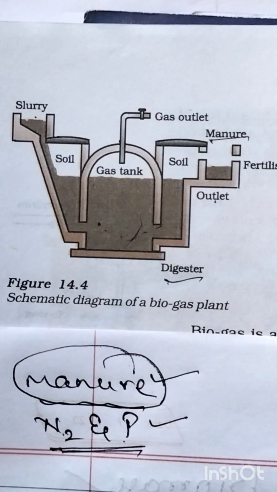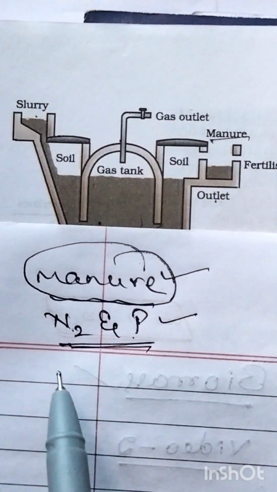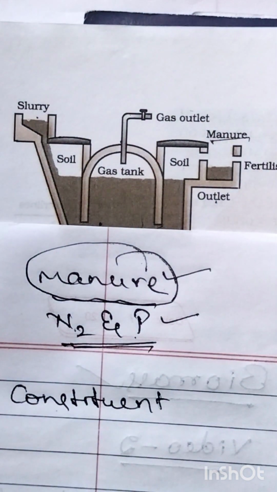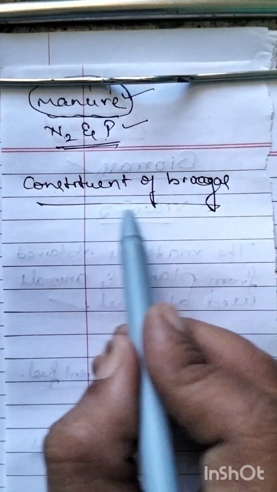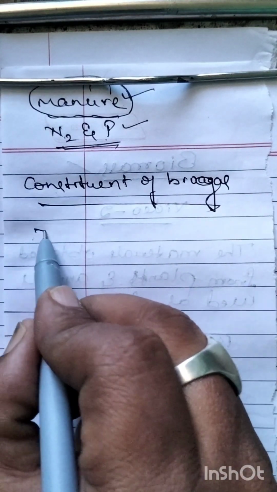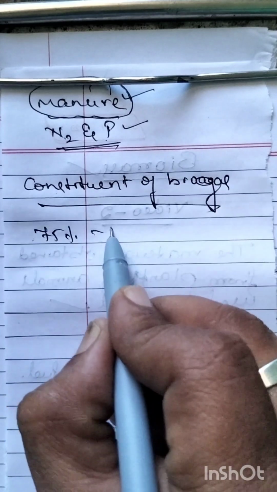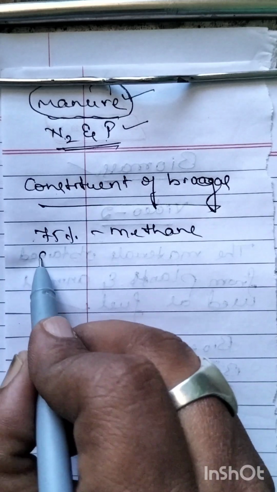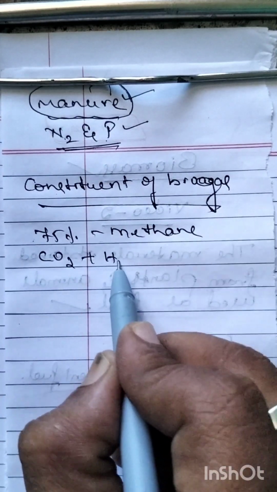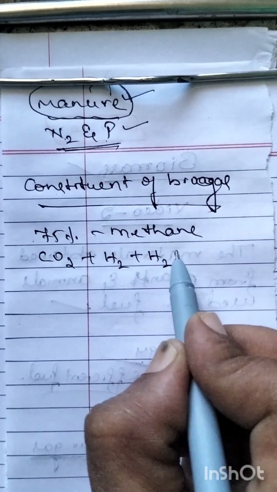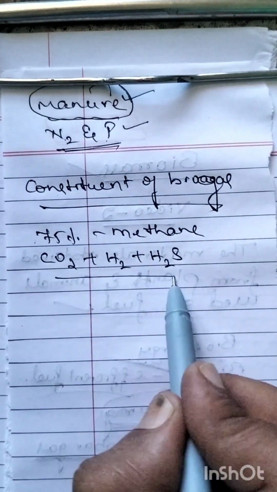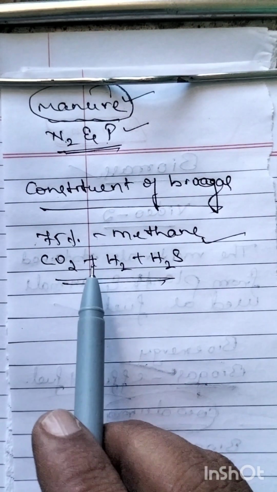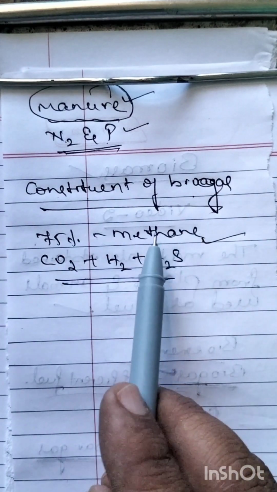Okay, so what is the constituent of biogas? What are the constituents of biogas? So biogas consists of 75% methane. Then the remaining is carbon dioxide, hydrogen and hydrogen sulfide. 75% of the biogas consists of methane. Therefore, the main constituent of biogas is methane.